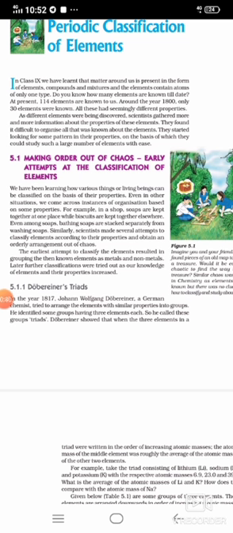That general physical classification into metals and non-metals was discarded at that time itself.